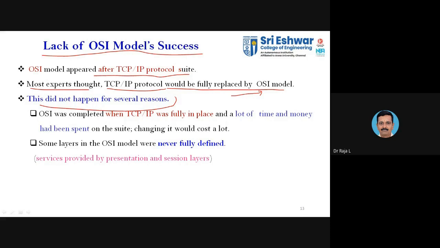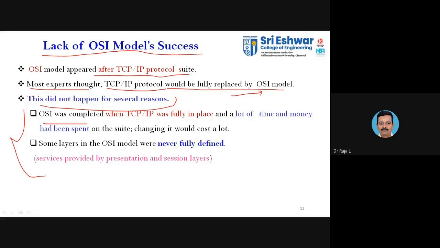But in the case of OSI, even though it was discovered later than TCP, it didn't replace it as the experts expected, because of two reasons. You may expect a 2 mark question on what the reasons are that OSI did not fully replace TCP/IP even though it was developed later. This is the first case.